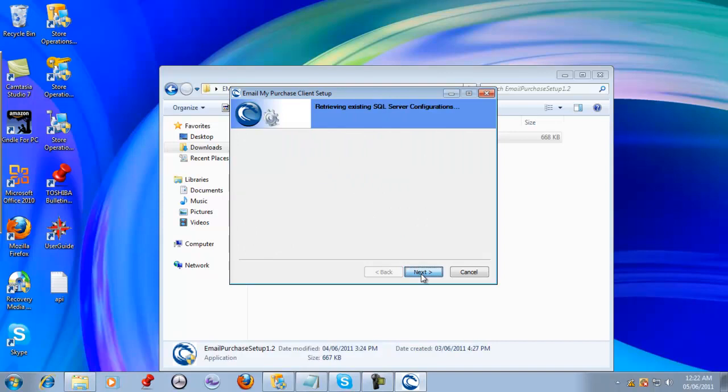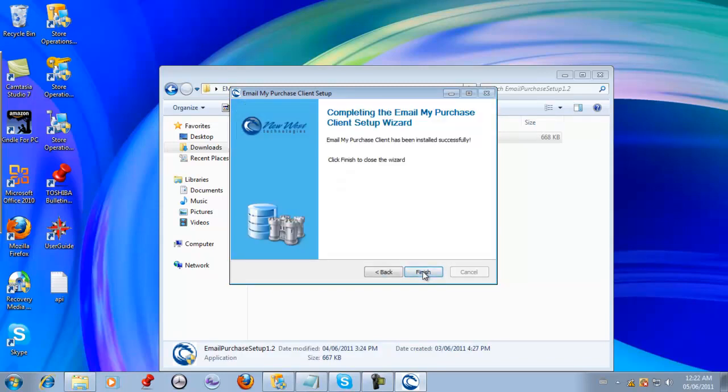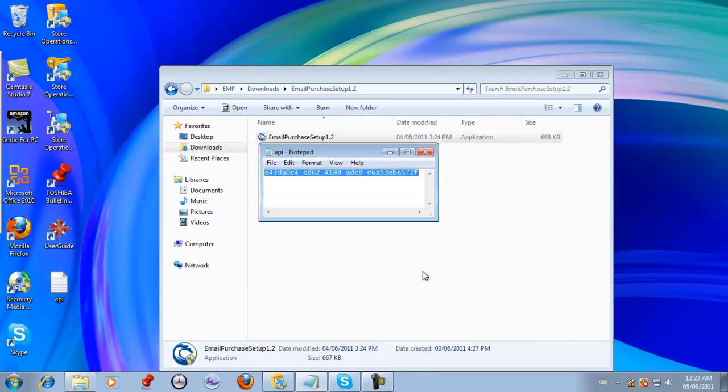Now what it's going to do is look for your SQL server data, and verify it and make sure that it's running on the same SQL database that you would like to hook up. There you go. Store SQL server is localhost. It's automatically going to pull this data for you, so you don't have to worry one bit. Let's go ahead and save that. And it's right now verifying with your SQL server, basically talking to each other to make sure that they are going to connect from now on. There you go. All in one little step.